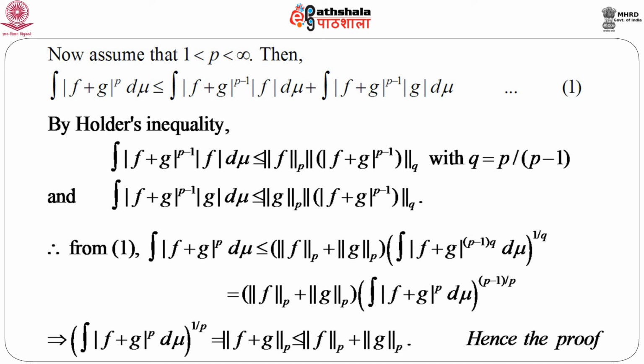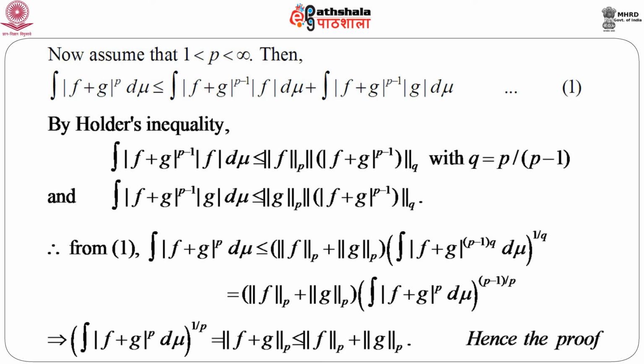Now you see, in the left hand side we have the integral of mod of f plus g to the power p d mu. In the right hand side also we have the same term, integral of mod of f plus g to the power p d mu, but raised to the power p minus 1 by p. So let us take the extreme right term to the left and do a little bit of simplification.